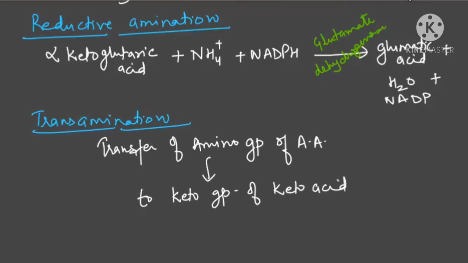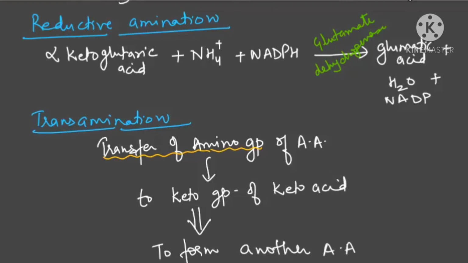We are only transferring the amine group, taking it from the amino acid and giving it to the keto group of the keto acid to form another amino acid. Because we are transferring the amine group, the enzyme used here is transaminase.